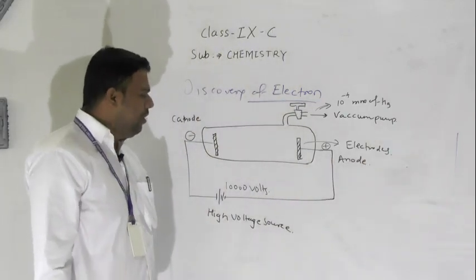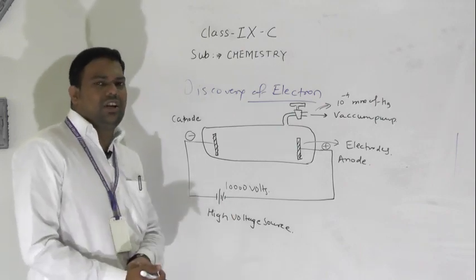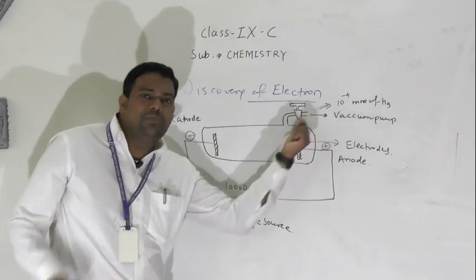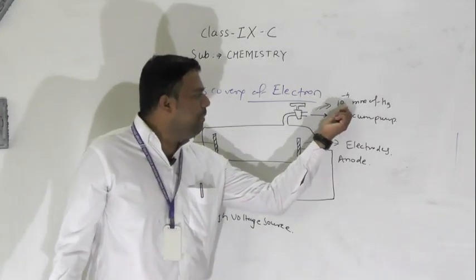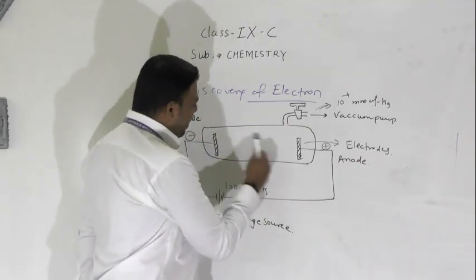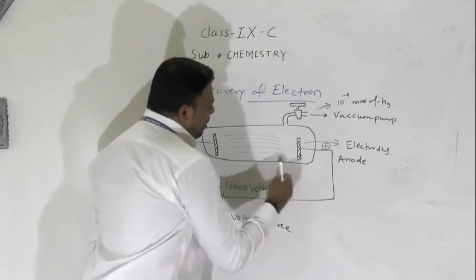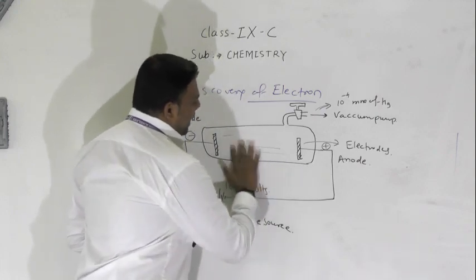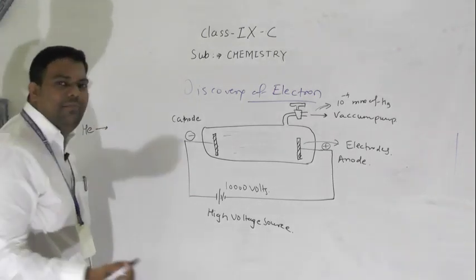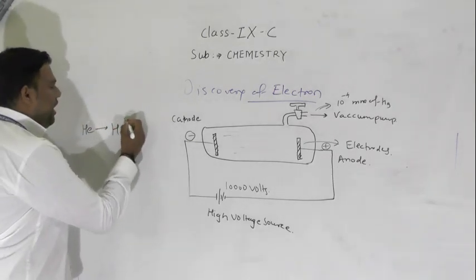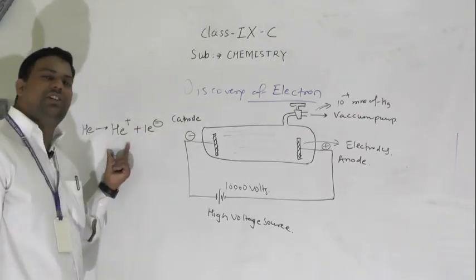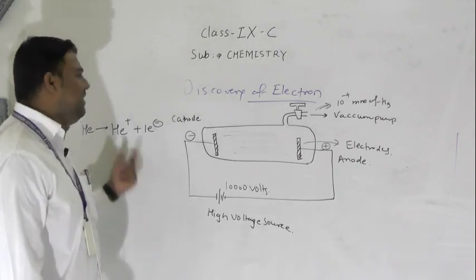Now see, when this electric circuit starts and the pressure is minimized, basically to 10 raised to minus 4, any gas present in your discharge tube, suppose helium gas is there, how will this helium gas ionize? He gives He plus and 1 electron minus. So the helium gas dissociates or ionizes like this.